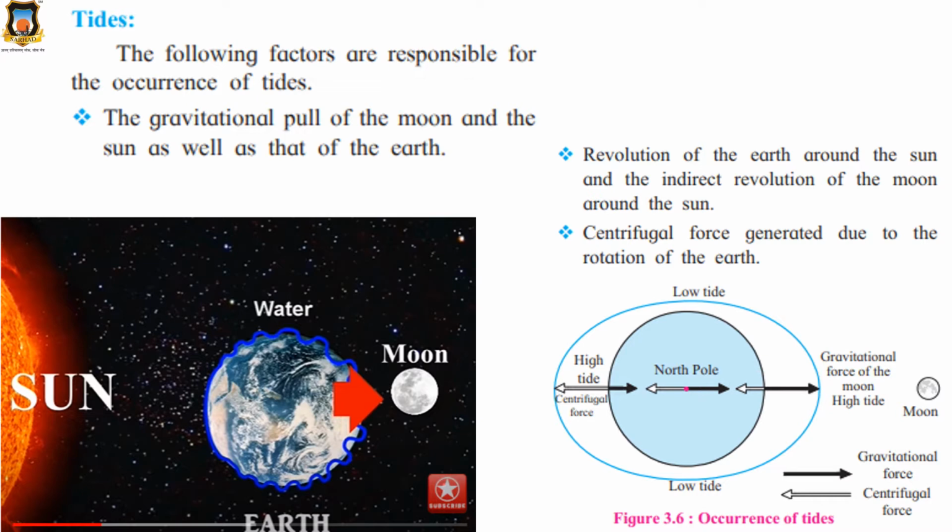The following factors are responsible for the occurrence of tides. Because of which factors do tides occur, that we are going to see.